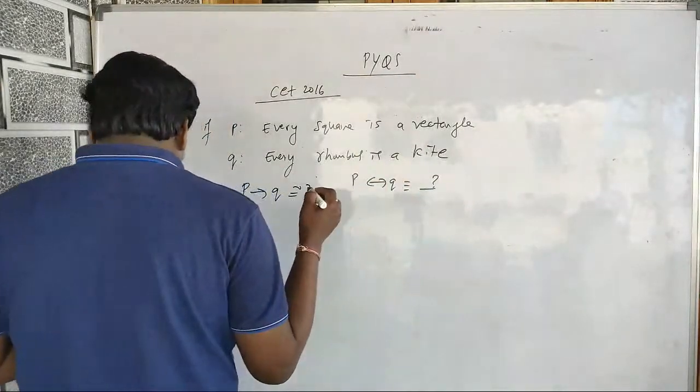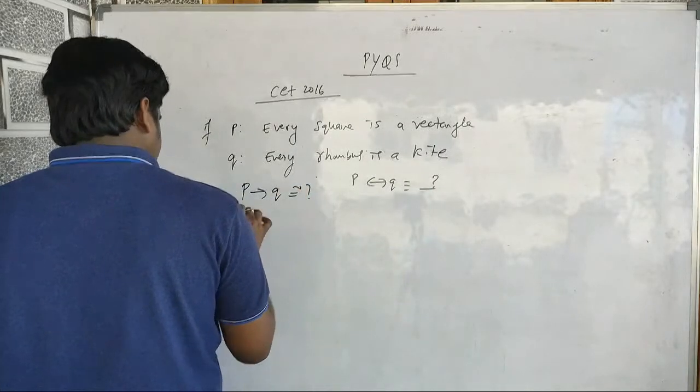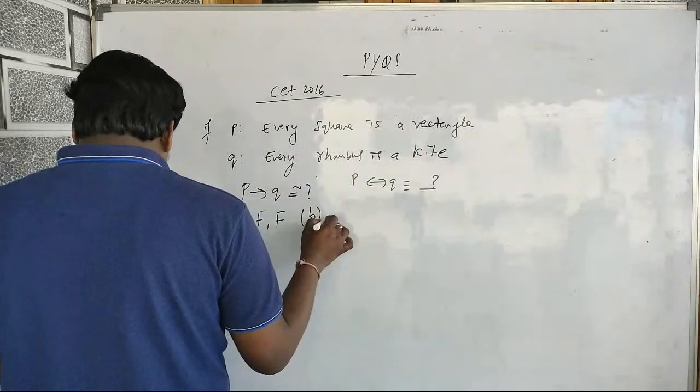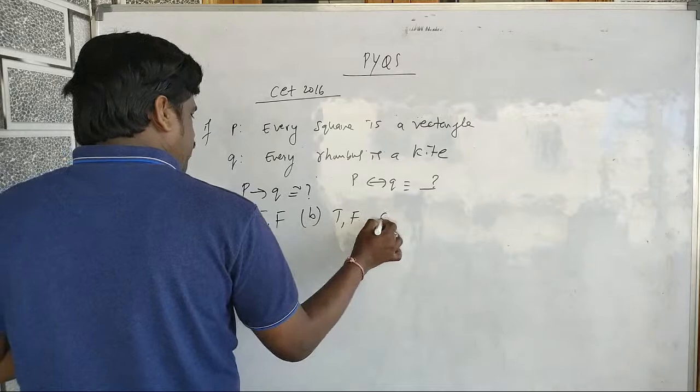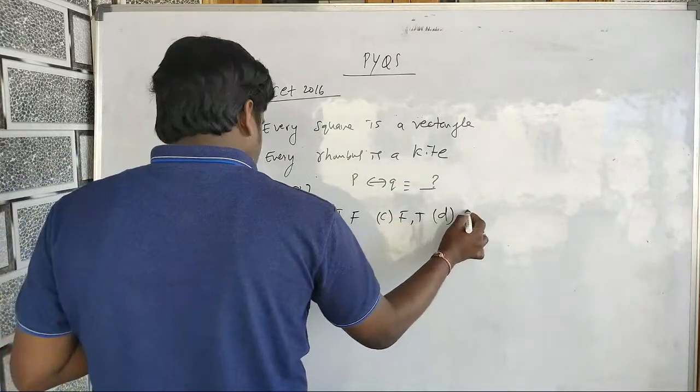Option A is F comma F, option B is T comma F, option C is F comma T, option D is T comma T.